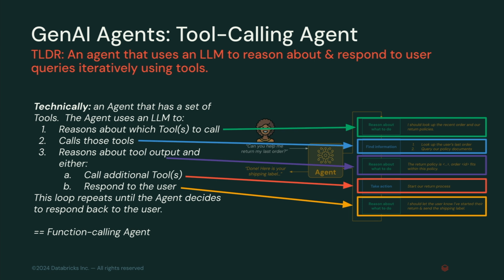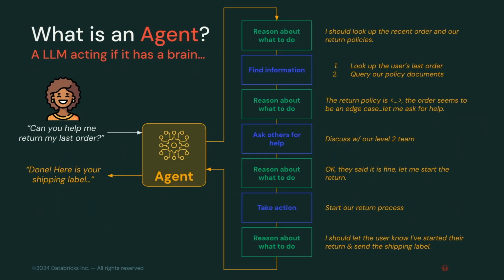We also see this called a function calling agent. We see agents using MCP as part of this as a more modern iteration of this. So if you're thinking, what the heck, so much information here, think of an agent as an LLM acting as if it had a brain, being able to take actions, right? Being able to reason, doing all of these things to ultimately have some final output here. This is, again, the Databricks official terminology. If you disagree with it, you're not wrong. All these terms are maybe a little arbitrary, but this is the easiest way to think about it, especially in the context of all that RL stuff.